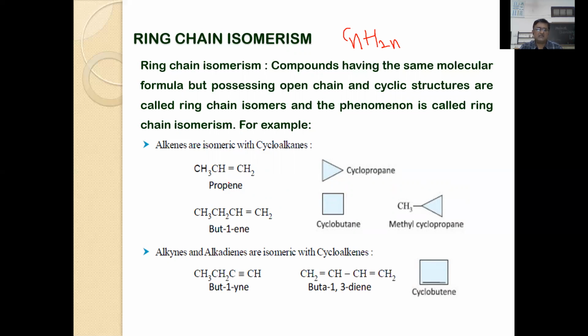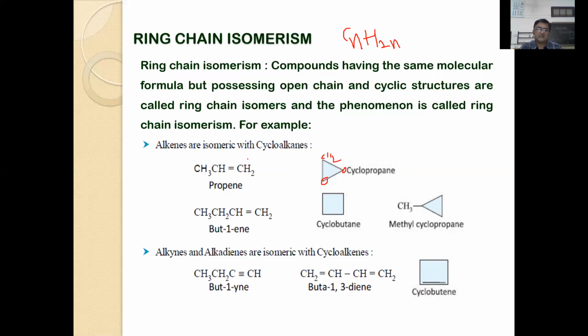So you can see this is propene, an alkene derivative. Cyclopropane, CH2. Here also you will find CH2 groups. Here also you will find CH2 groups. This formula holds good with the general formula CnH2n. When n is equal to 3 carbon atoms, it is C3H6. You will find in cyclopropane C3H6. Here also you will find C3H6.